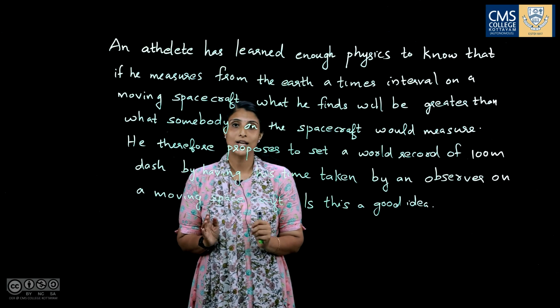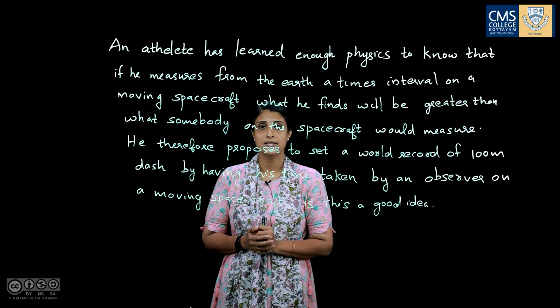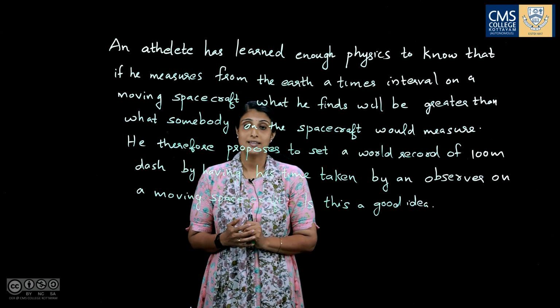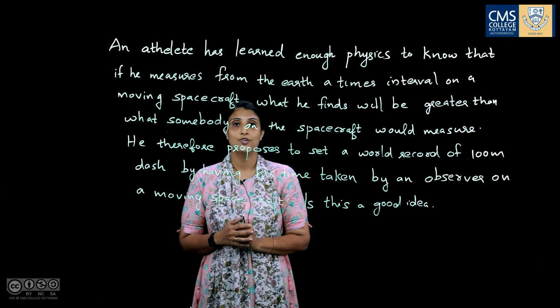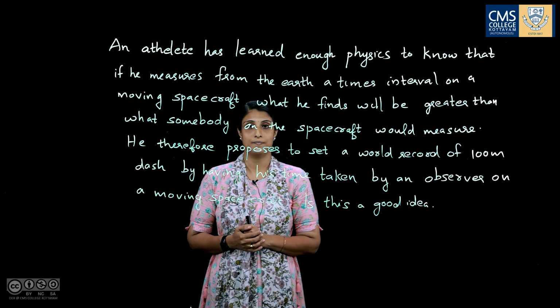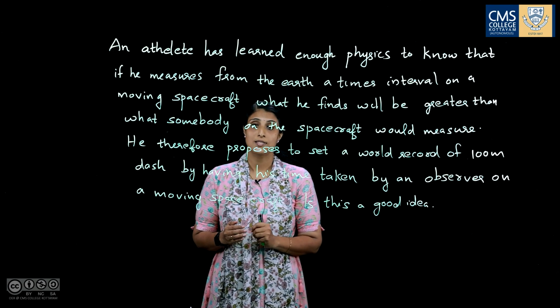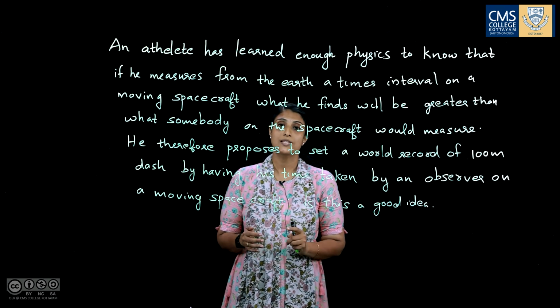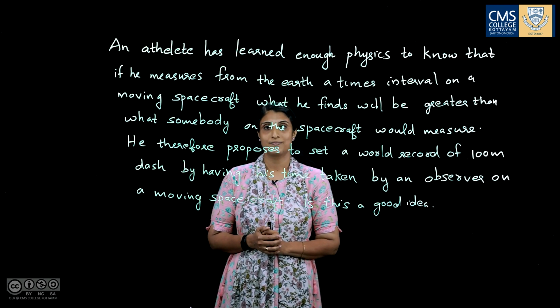So this is not a good idea, since the time interval noted by an observer on the spacecraft is greater than the time interval noted by an observer on the earth. This is due to the concept of time dilation. The relative time is always greater than the proper time. Thank you.